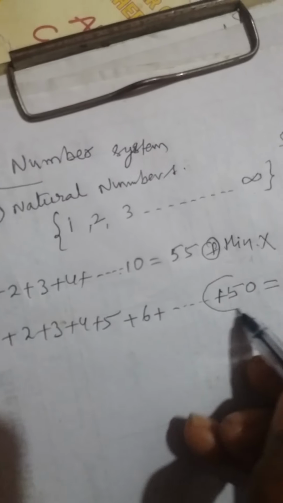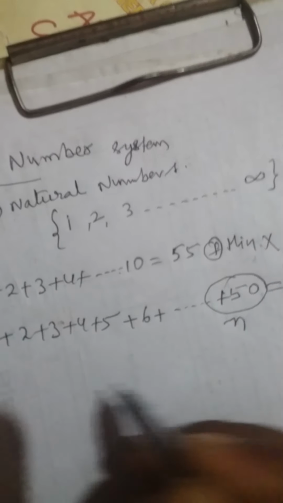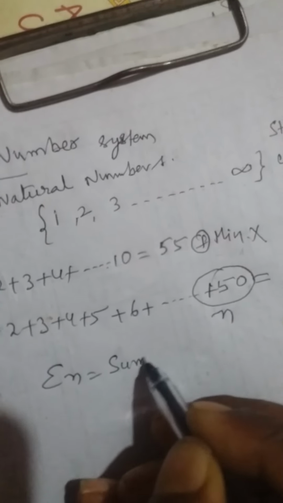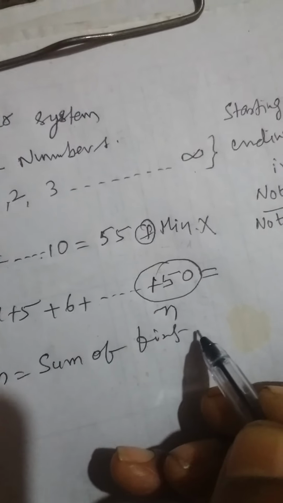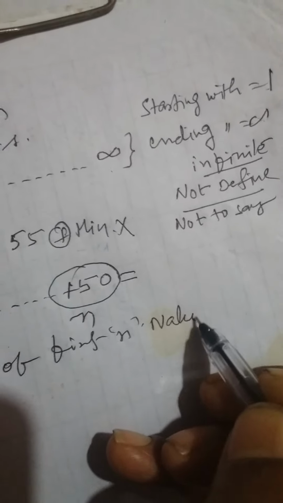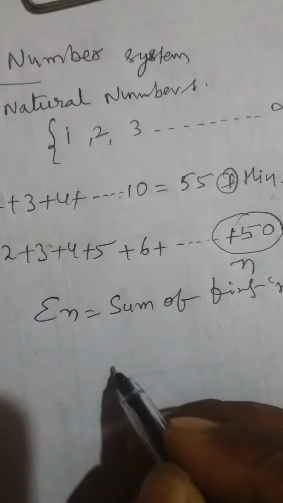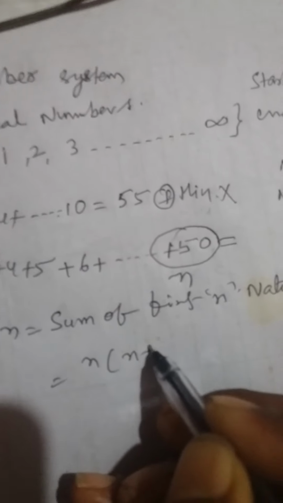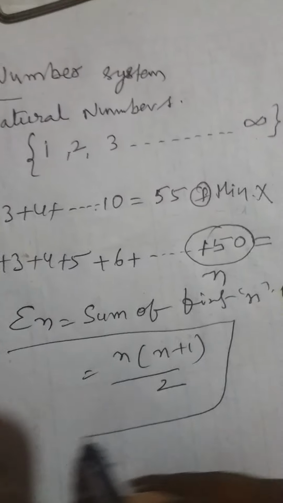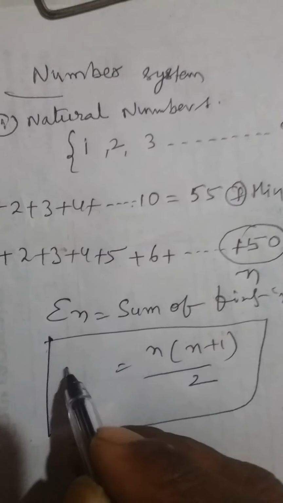So let us assume n. Sigma n means the sum of the first n natural numbers. The formula: the sum of the first n natural numbers is equal to n into n plus 1 by 2. This is the formula for the sum of n natural numbers.